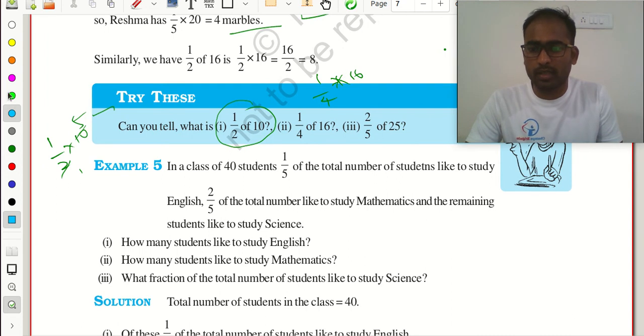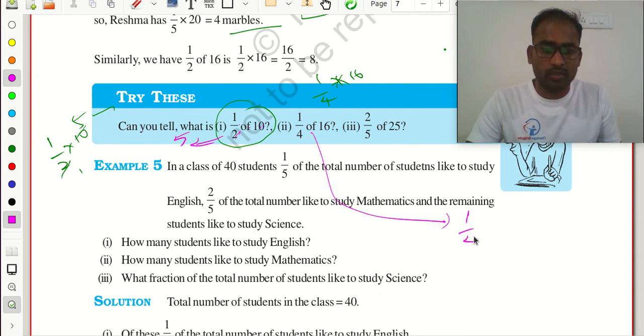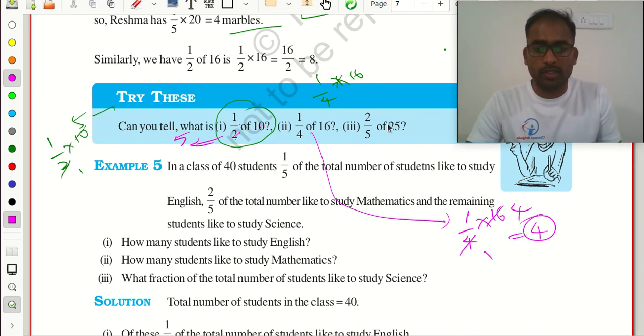See here, you are multiplying a whole number with a fraction. So 1 by 2 multiplied with 10: 2 ones are 2, 2 fives are 10, so the answer is 5. Same, 1/4 of 16: 4 ones are 4, 4 fours are 16, the answer is 4. Next, 2 by 5 of 25.